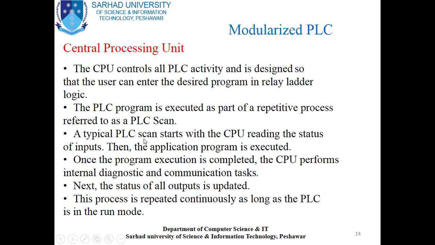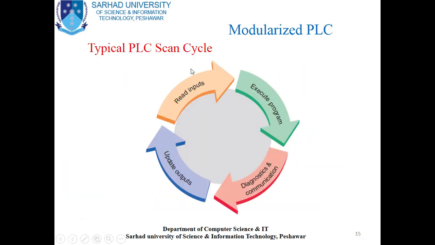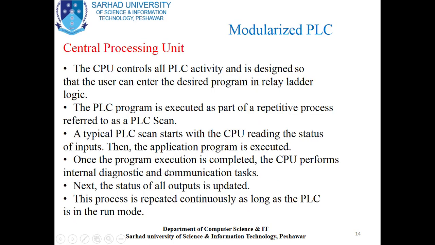A typical PLC scan starts with the CPU reading the status of the inputs. Here you can see the inputs. The PLC can scan the inputs for the CPU. Once the program execution is completed, the CPU performs internal diagnostic and communication tasks. Next, the status of all outputs is updated. This process is repeated continuously as long as the PLC is in run mode.